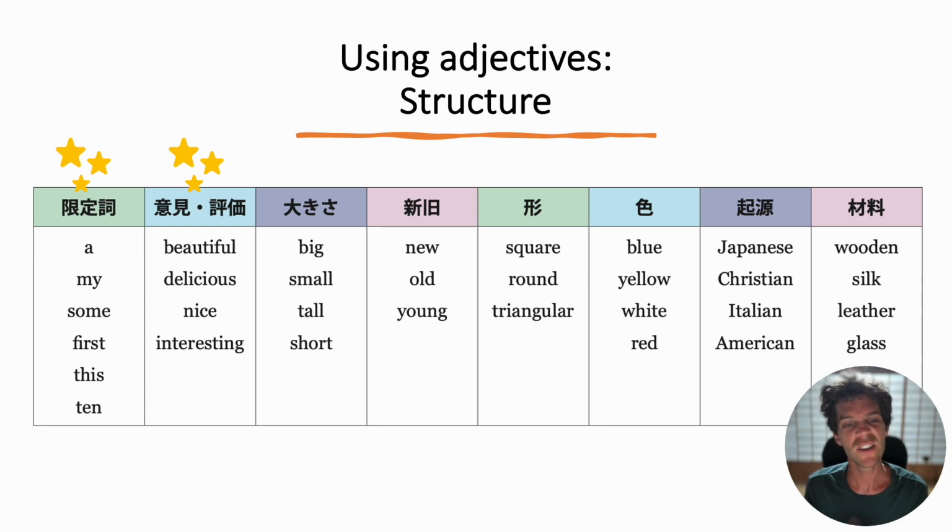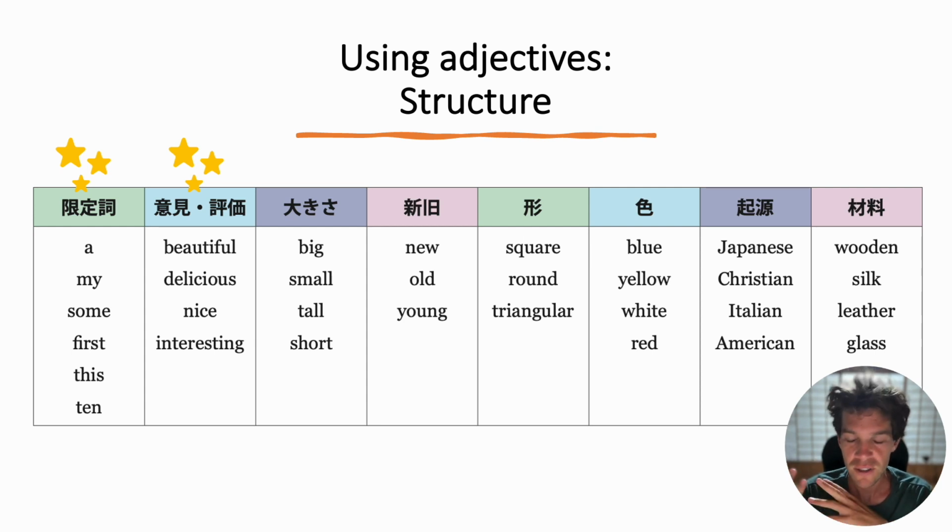The next one, new, old, and young. Again, slightly less opinionated. We can usually agree if something is new or old. This is the age of something. The next one is shape. Again, that's less opinionated, less based on your idea. Square, round, triangular, flat. Adjectives like this.